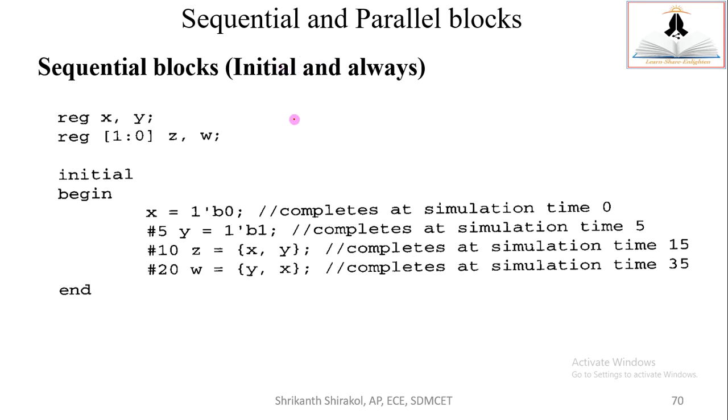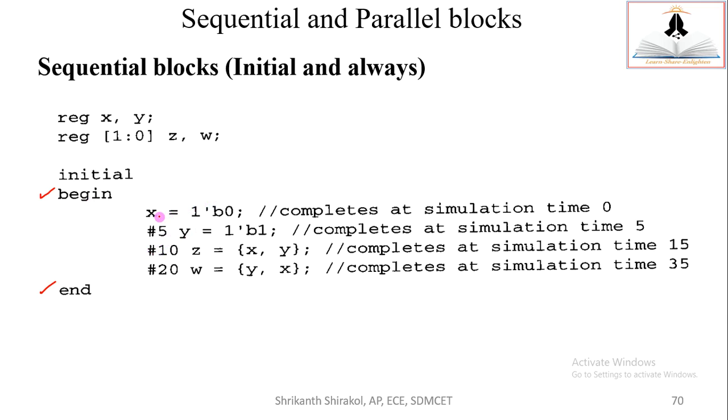I'll be focusing on parallel blocks in the very next slide. So, the sequential block, initial and always. Reg x, y means x and y are register variables of single bit. z and w are register vectors of 2 bits each. Since they are declared as registers, I'll be using them inside the sequential block, either initial or always. In the initial block, I cover the statements within begin and end because I have multiple statements here. We call this grouping of the sequential statements within begin and end.